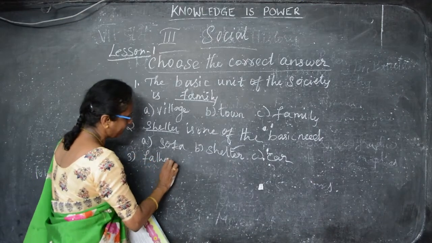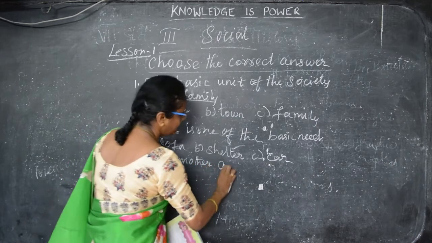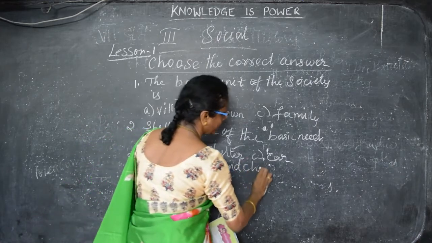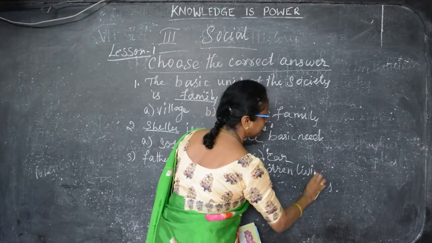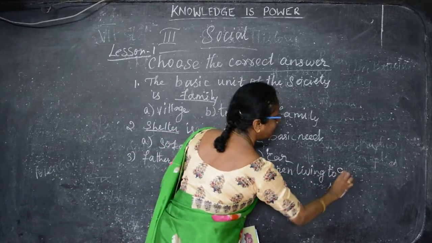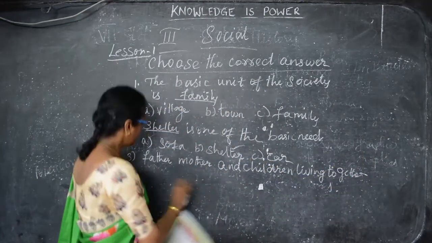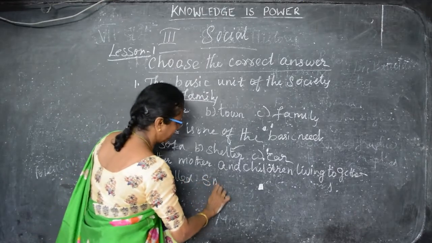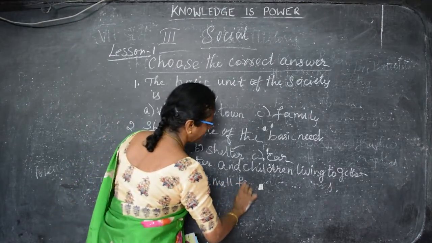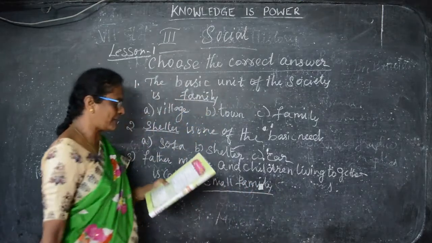Father, mother and children living together. So those who are living together is called what family? Small family. Okay children? So the small family.